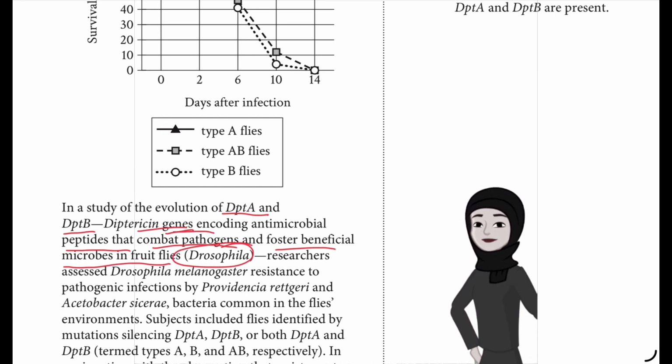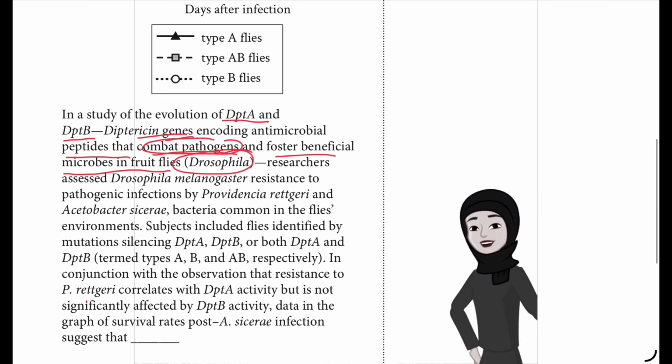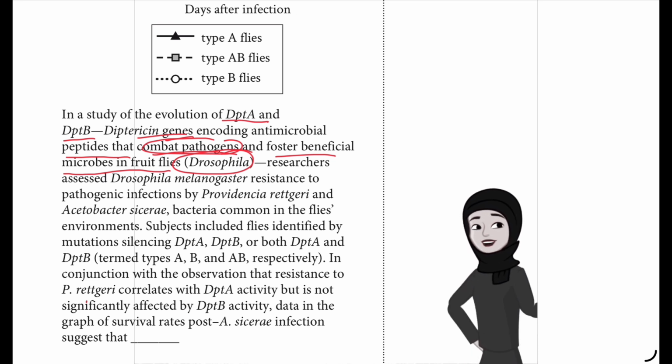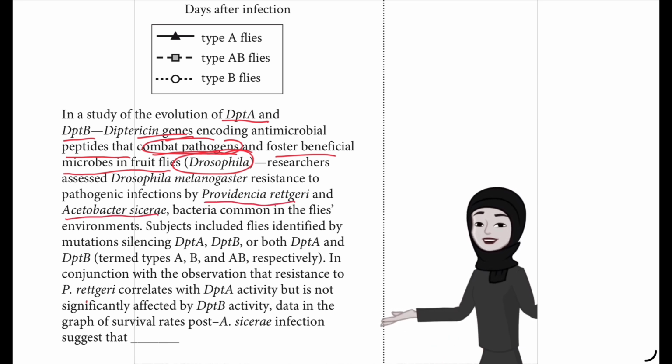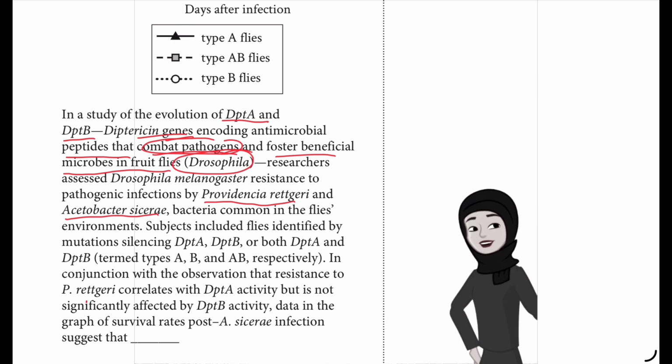So if the Drosophila fruit fly has these genes, it can combat the pathogens. The researchers assessed Drosophila melanogaster resistance to infections by Providencia rettgeri and Acetobacter cicerae.